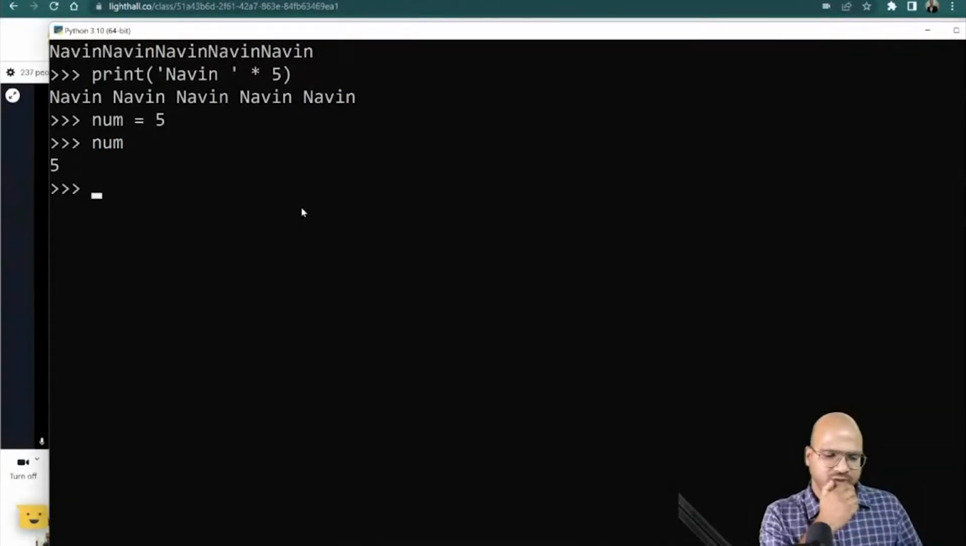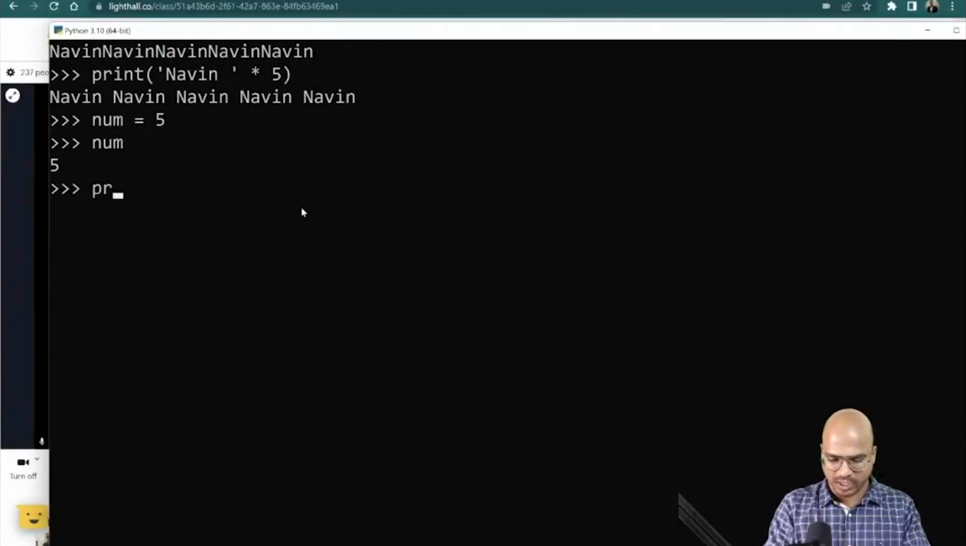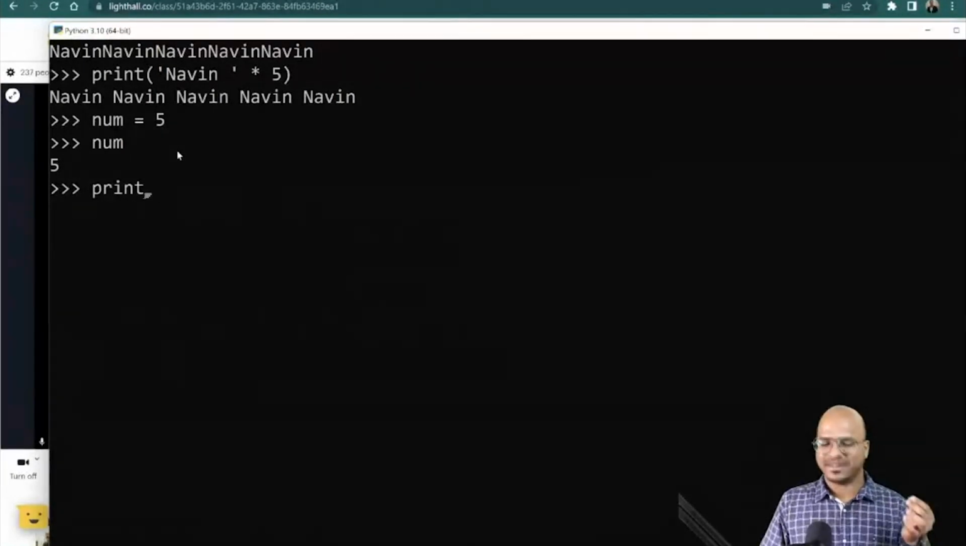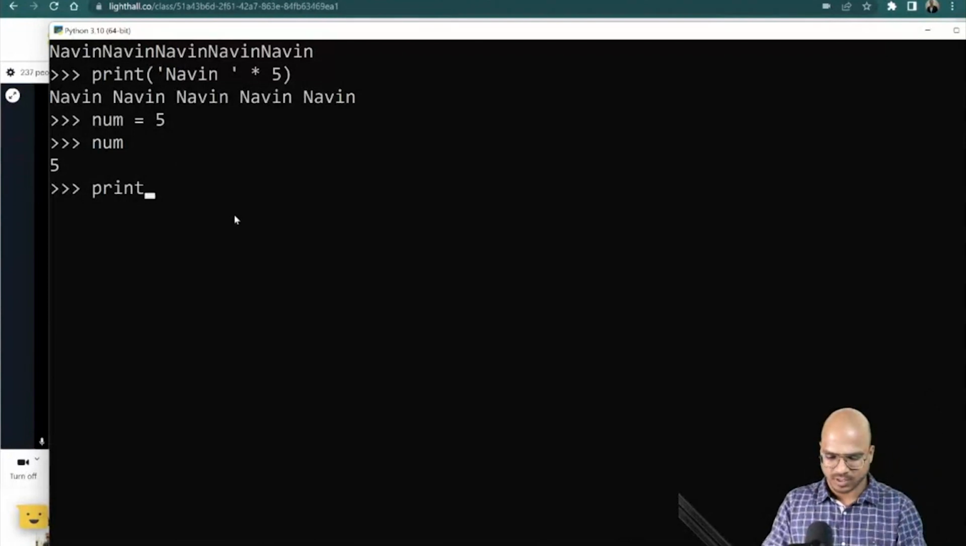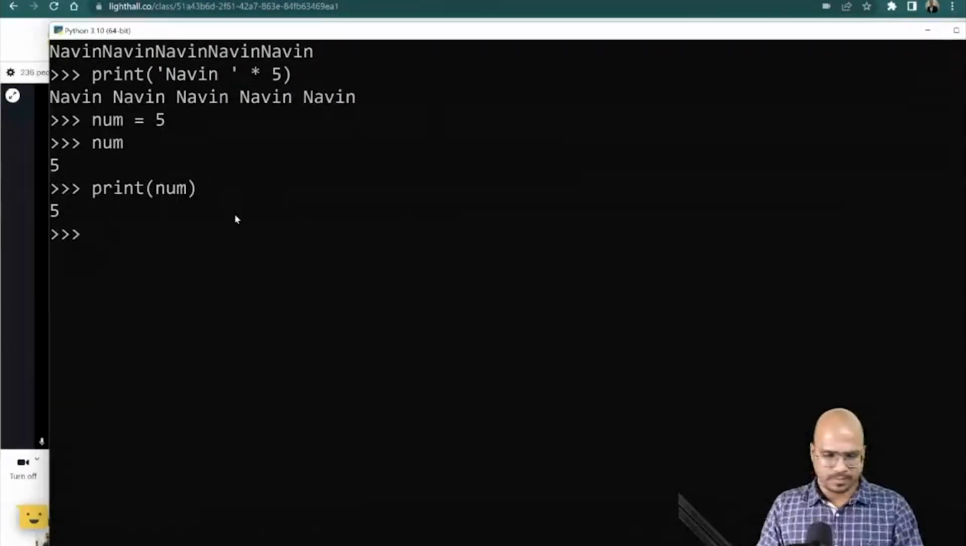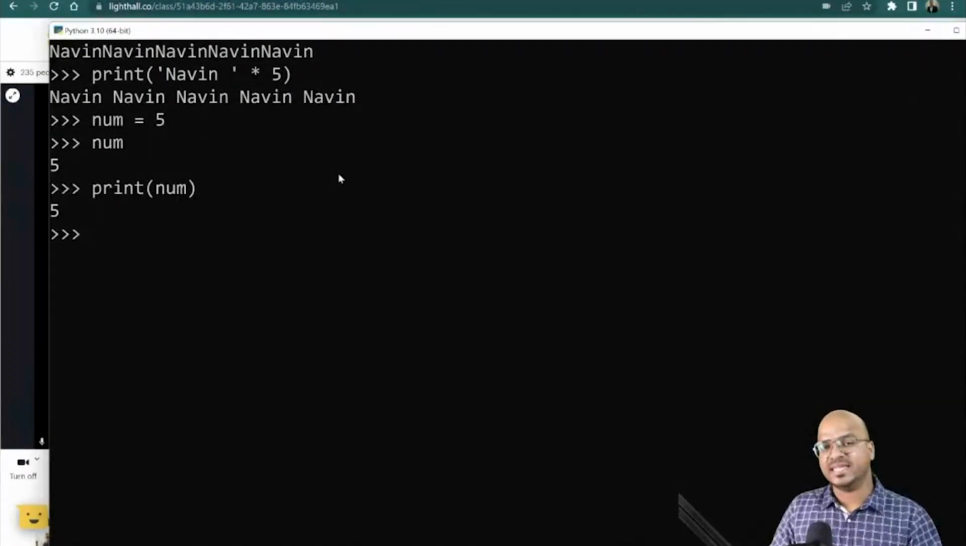How about, can we print num? Yes, we can do that as well. Now, since we are using an IDLE or a Python interpreter, whatever variable you mention, it will give you the output as well. But it will not happen when you try to use big programs, right? So in that case, you have to use print num, and you got 5. Cool. Can we change the value?